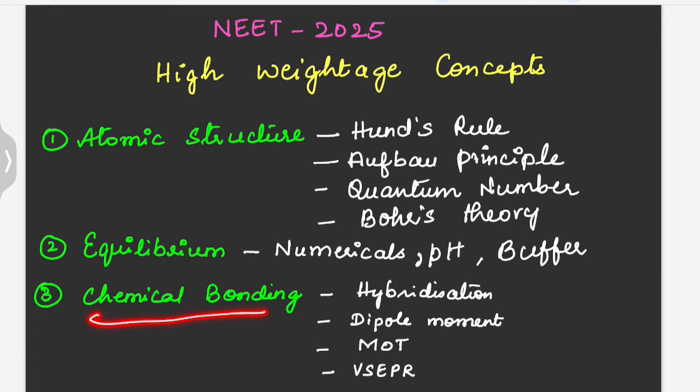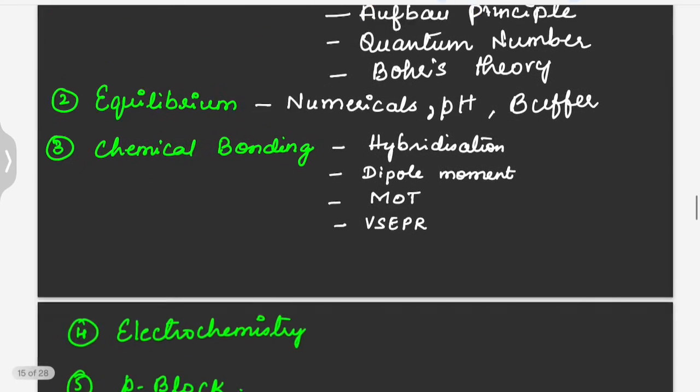Third is chemical bonding. Chemical bonding is one of the high weightage chapters. You know that at least 3 to 4 questions will come from this chapter. Focus mainly on hybridization, dipole moment, then molecular orbital theory and VSEPR theory. Usually the shape of the molecule will be mainly asked from this chapter. So revise these concepts very well.